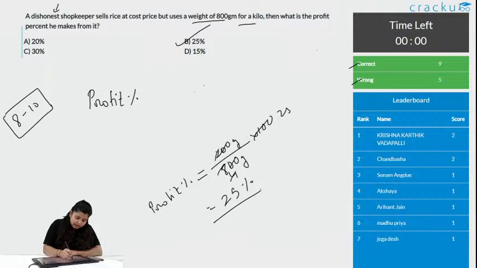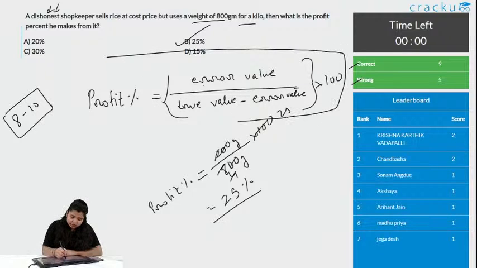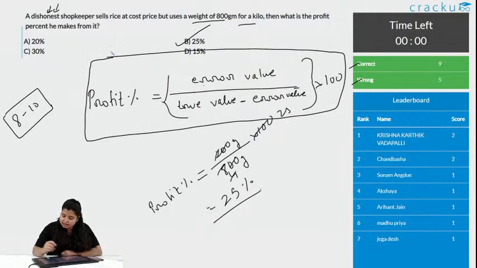Profit percent is equal to, and this is for the default one where the shopkeeper is dishonest, error value divided by true value minus error value, whole into 100, as we are finding the percentage. So, this is a direct formula, you can apply this and get the answer. Chalo, let us go to the next question.